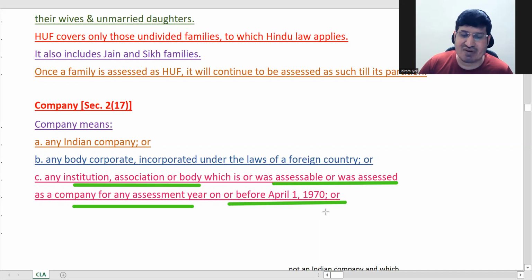From April 1, 1970, we had some new definitions. So if it was a company before this change, and is now called an association, it will still be a company for income tax purposes.